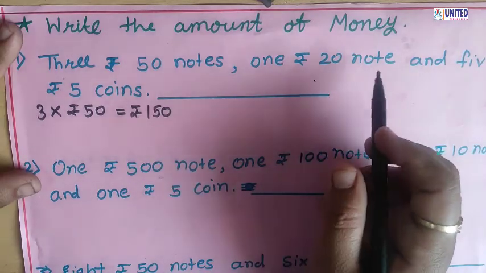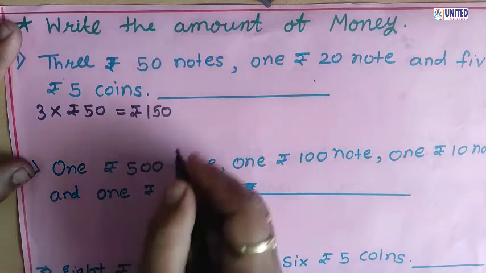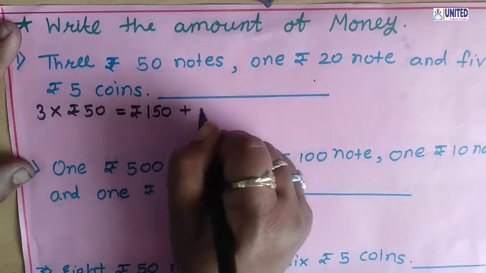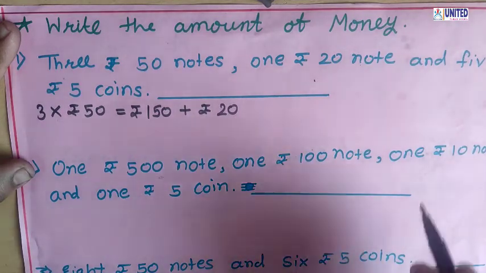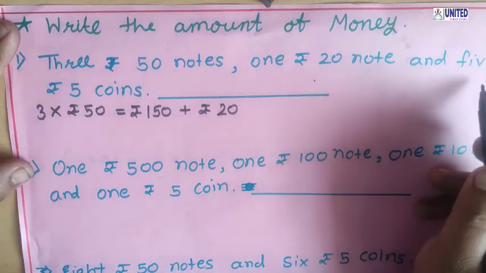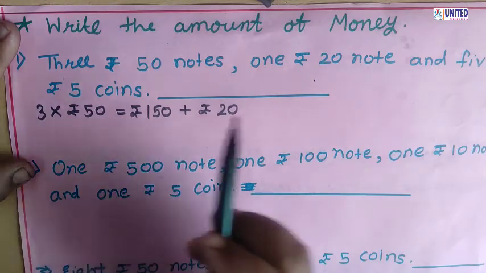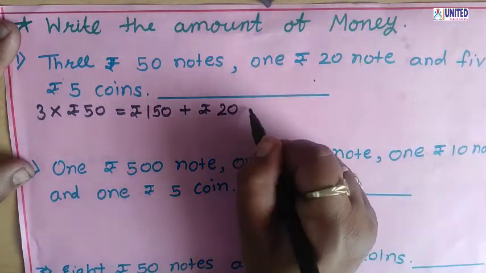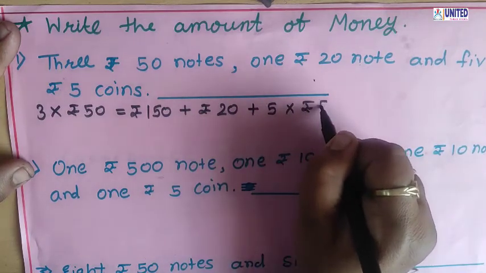Okay, now let's see next. Rupees 20 note. How many 20 rupees notes are there? Only 1. Okay, so we can add it here. Rupees 20. Now the next, 5 rupees 5 coins. So how many 5 rupees coins are there in total? 5. So we can multiply that 5 by rupees 5.